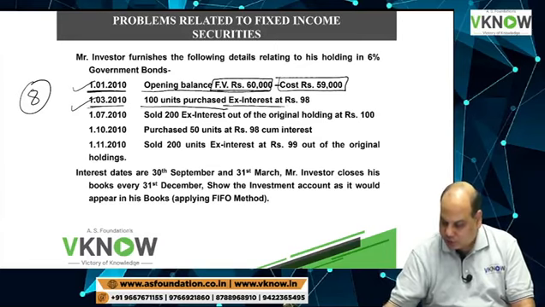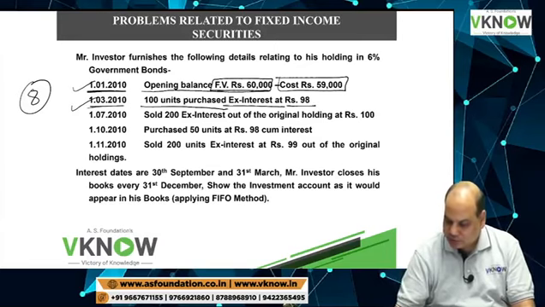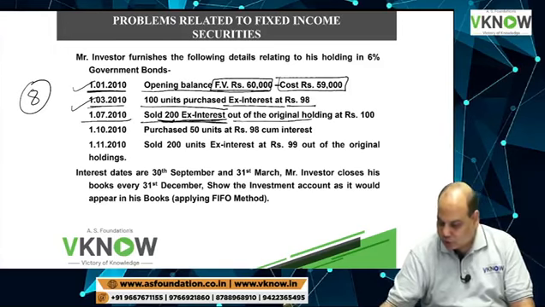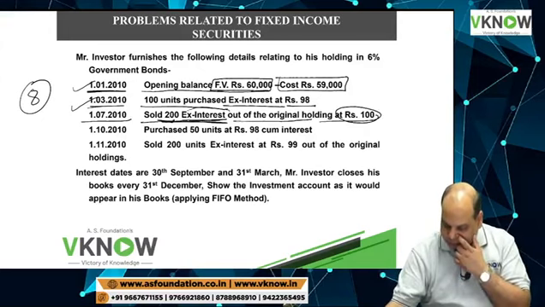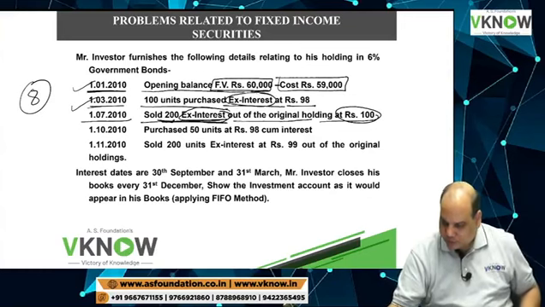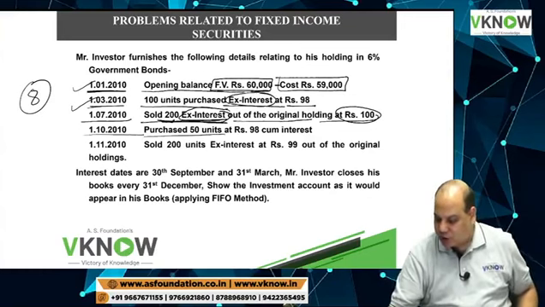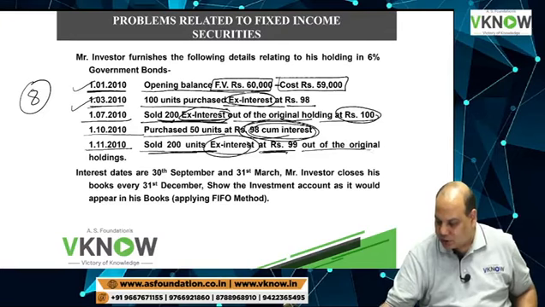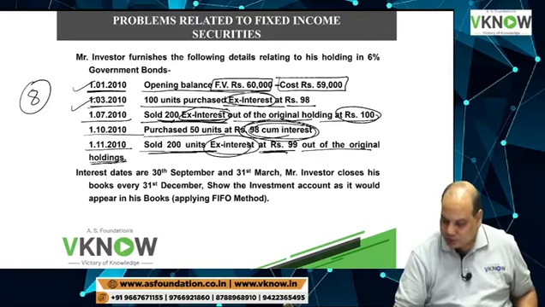On 1/3/10, 100 units purchased, ex interest price 98. On 1/7/10, sold 200 ex interest out of the original holding at 100 rupees. Purchase 50 units at 98 cum interest. On 1/11, sold 200 units ex interest at 99 out of the original holding.